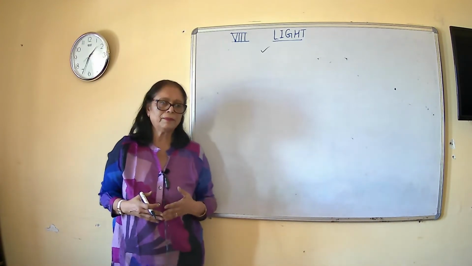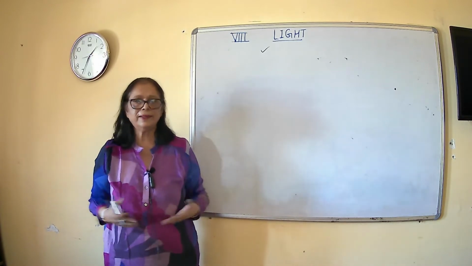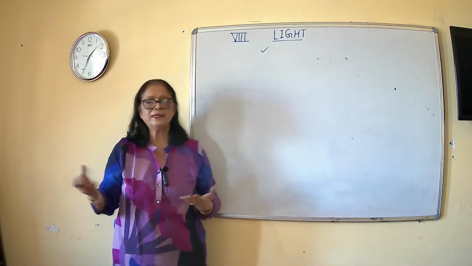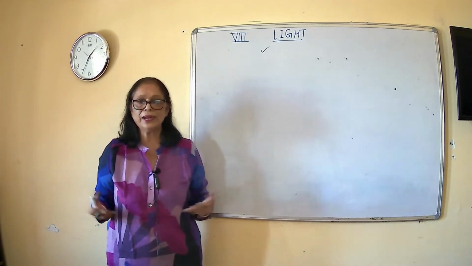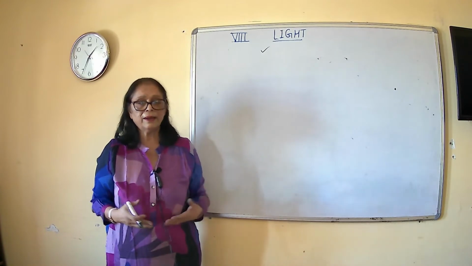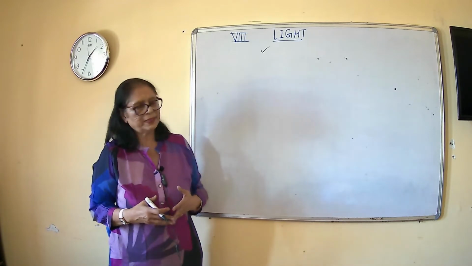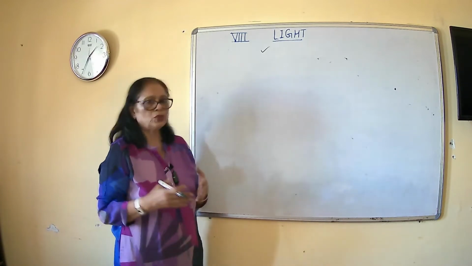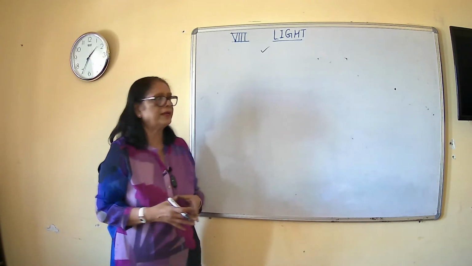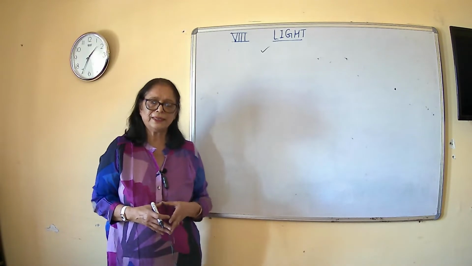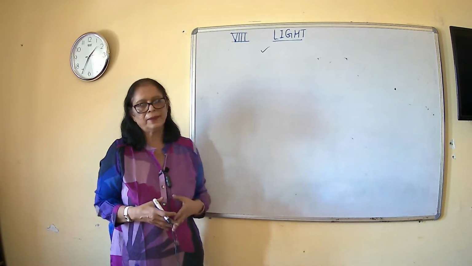Different objects, आप light के presence में देख सकते हो. For example, if there is a light in the room, then you can see the chairs, the tables, you can see everything. But if there is no light, if you are present in a dark room, then you cannot see the objects. You cannot see different objects. So in this way you can say light is a form of energy. This is the definition of light energy. Light is a form of energy in which we can see the different objects. Without light we cannot see the objects.